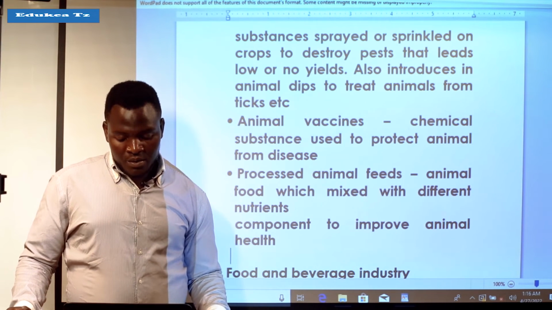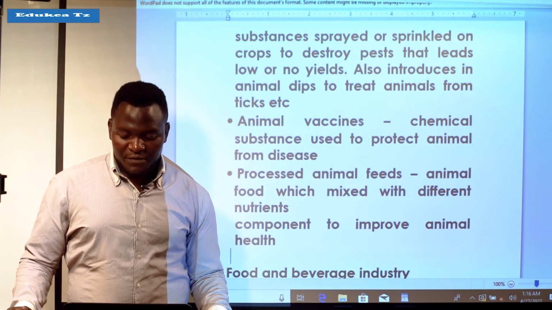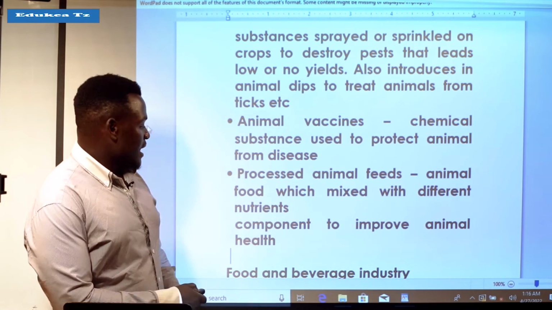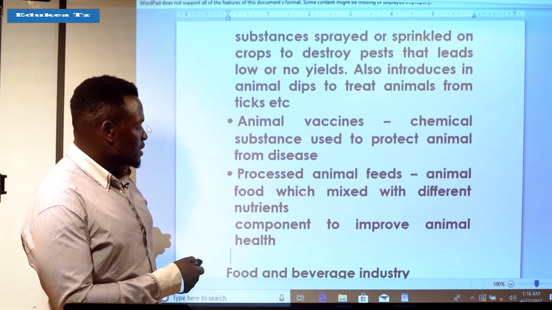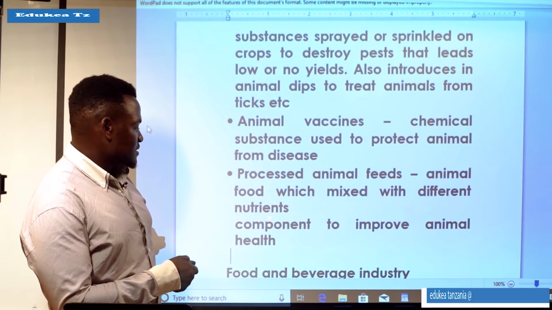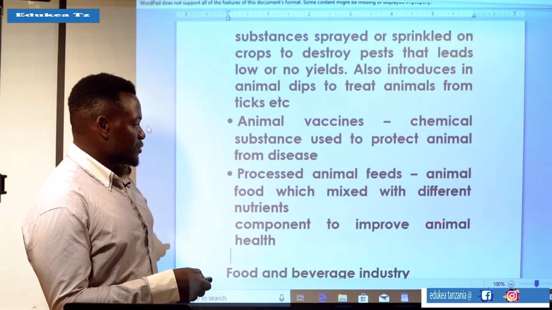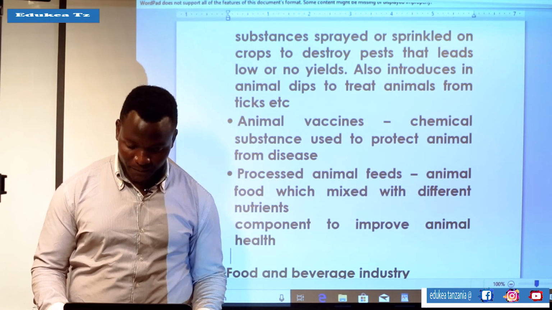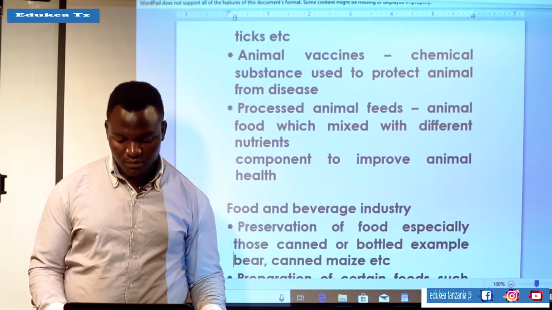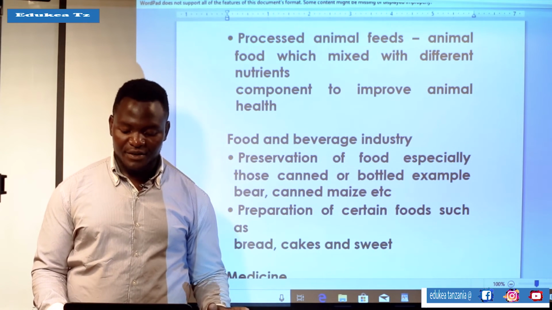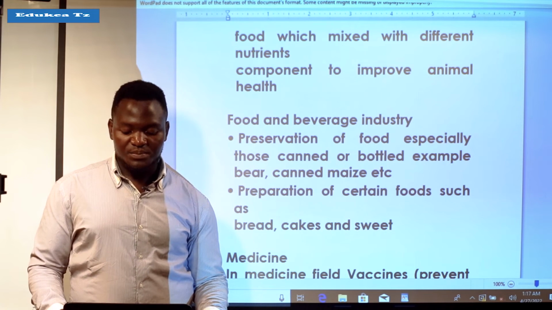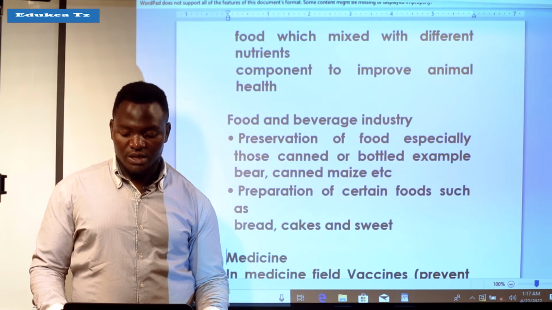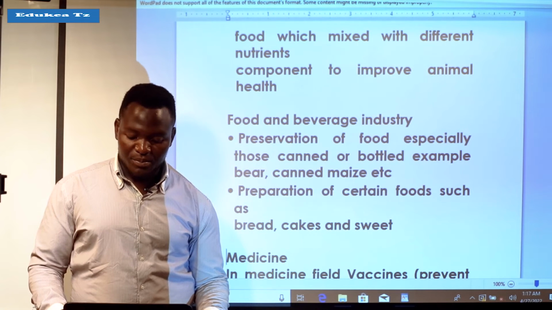Also we have processed animal feeds, animal food mixed with different nutrient components to improve animal health. In the food and beverage industry, we also have preservation of foods, especially those canned or bottled, for example beer and canned maize.